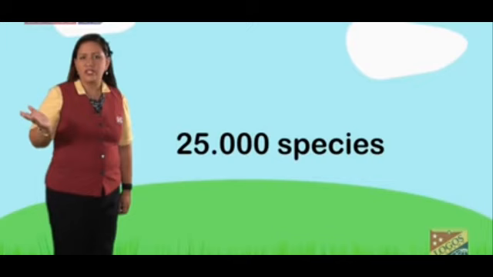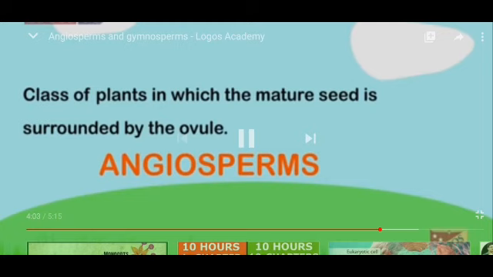There are 25,000 species of angiosperm known to us, and in all of these the seeds are inside the fruit, and therefore they are classified as angiosperm. So the class of plants in which mature seeds are surrounded by an ovule, we again call angiosperm. That is the major characteristic of this particular group.